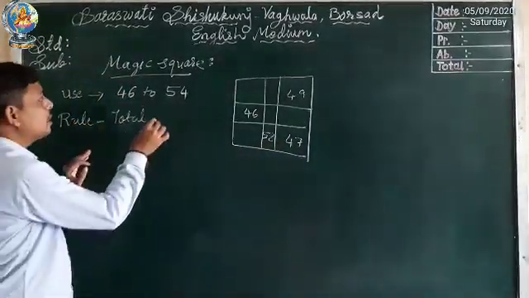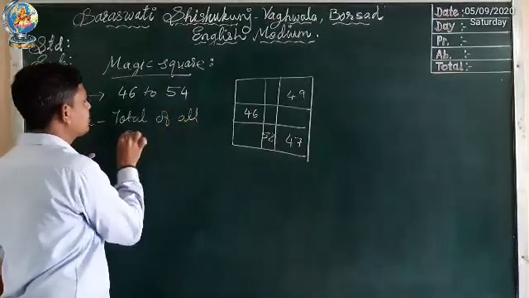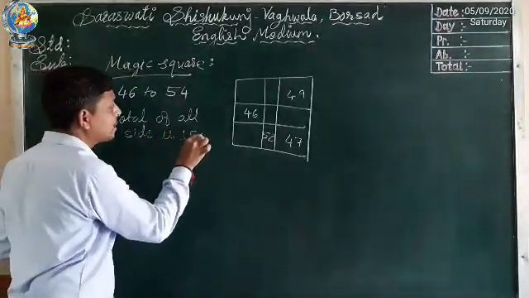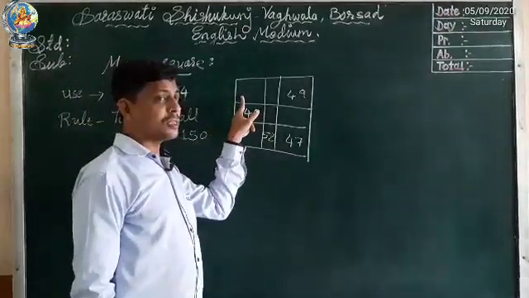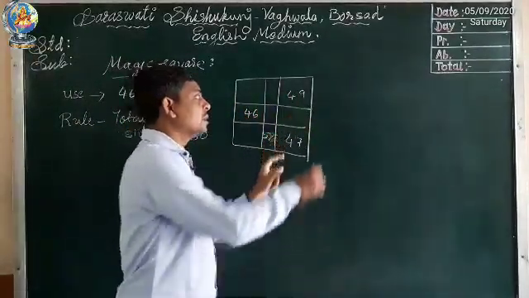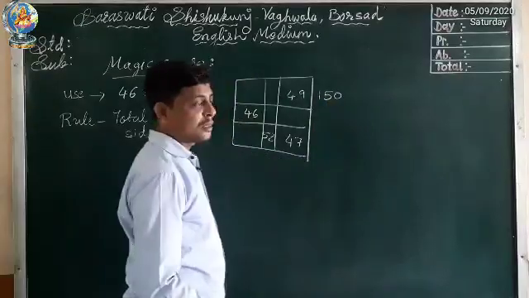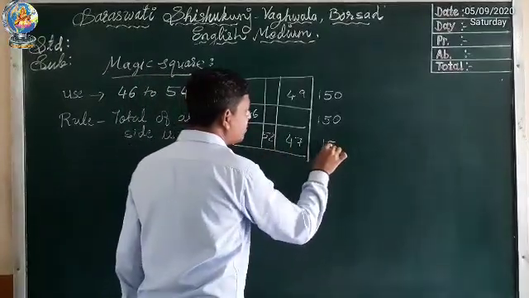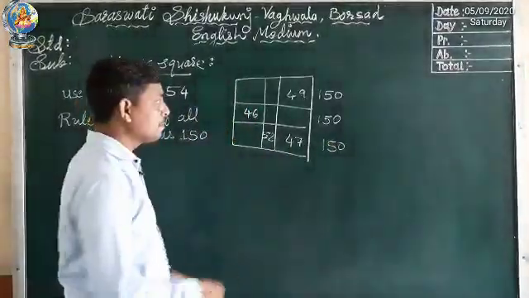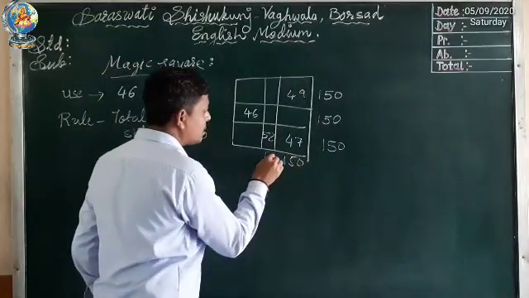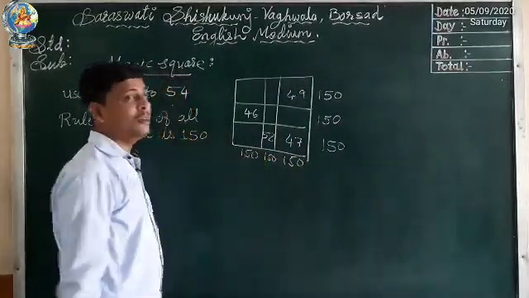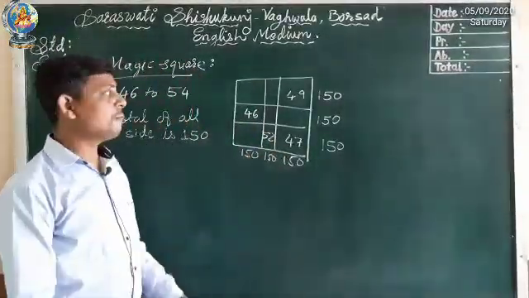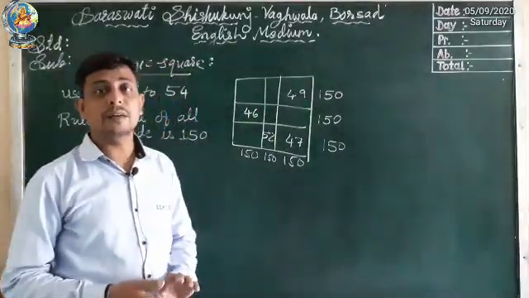The rule is that the total of all sides is 150. Means when we add 3 boxes in one side, 1, 2 and 3, then its total must be 150. In this line also we should get 150. In this line, if we add all 3 boxes, we should get 150. Same way in this line also, in this side also and in this side also, we should get 150. So from all sides, if we add the 3 boxes' numbers, we should get 150.